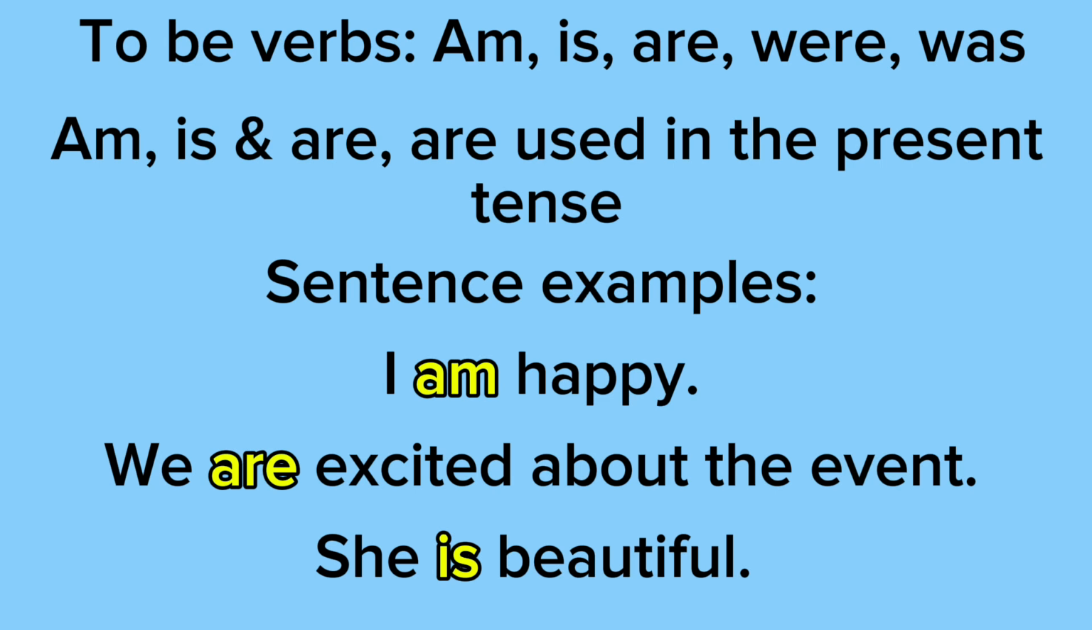Example 2 says we are excited about the event. So the subject is we, and the linking verb is are, and the subject complement is excited. So notice how the linking verb are is linking the subject we with the subject complement excited. Example 3 says she is beautiful. The subject is she, the linking verb is is, and the subject complement is beautiful. So notice how the linking verb is is linking the subject she with the adjective beautiful.